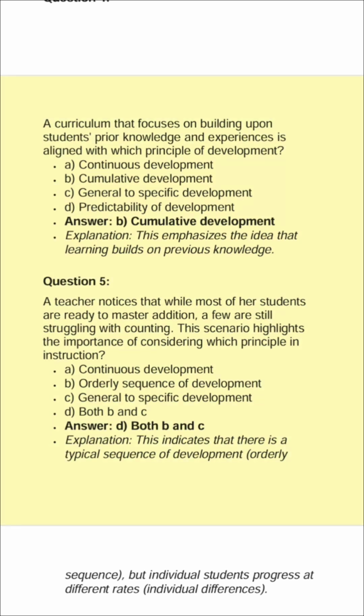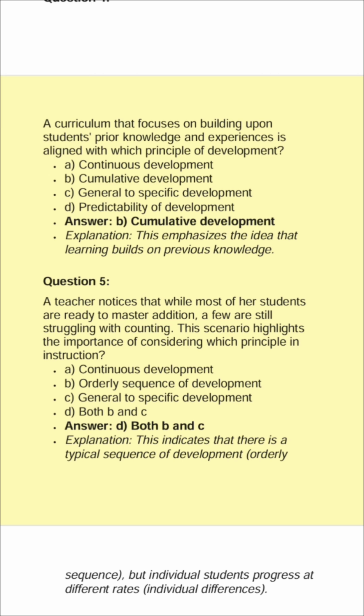B. Cumulative development. C. General to specific development. D. Predictability of development. Answer: B. Cumulative development. Explanation: this emphasizes the idea that learning builds on previous knowledge.